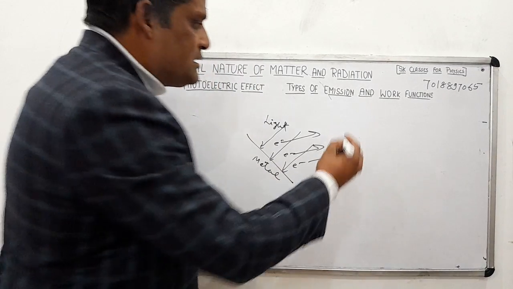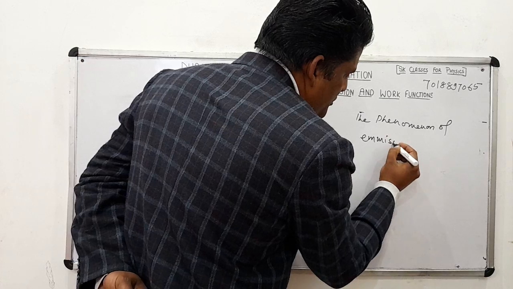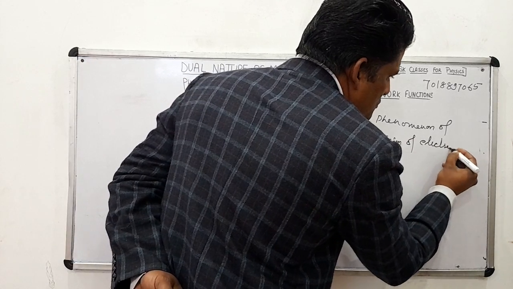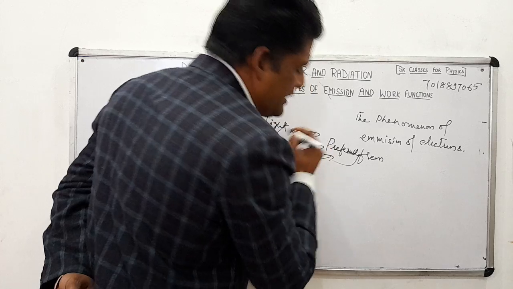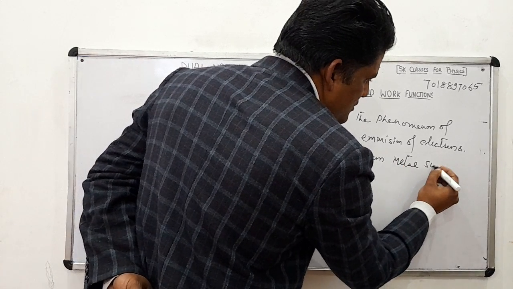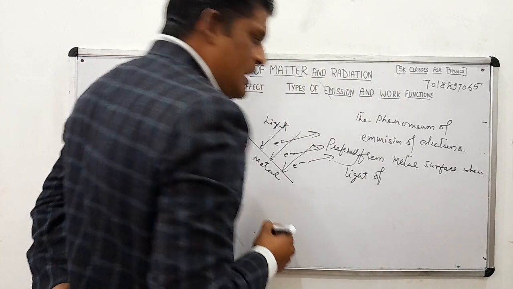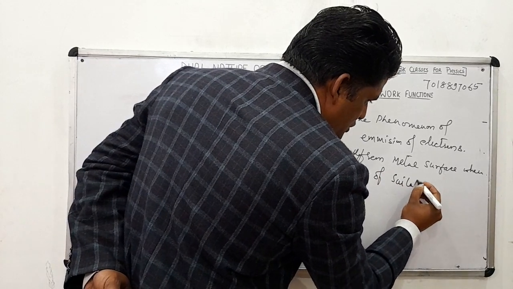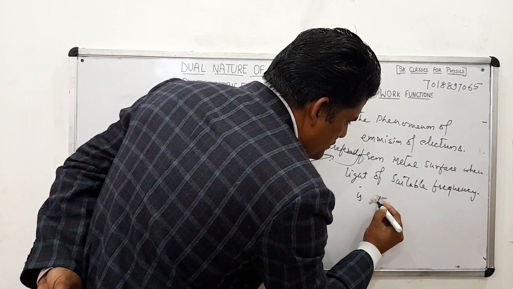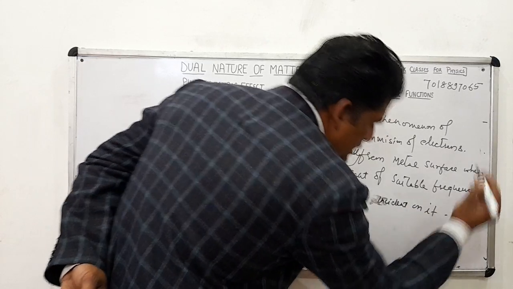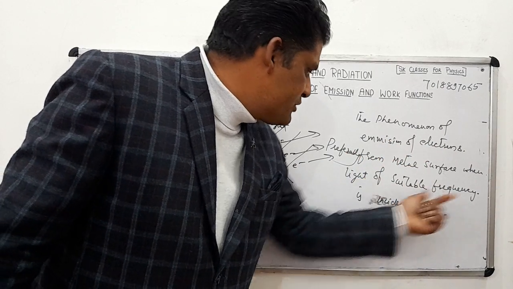The photoelectric effect means the phenomenon of emission of electrons, preferably from a metal surface, when light of suitable frequency is incident on it.